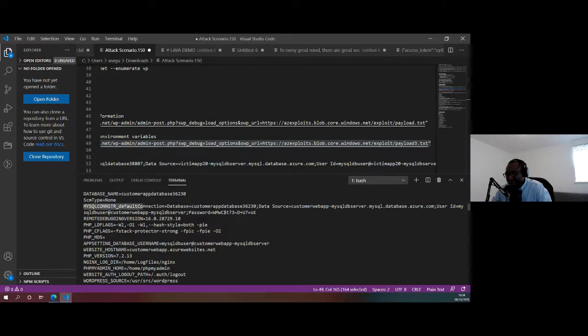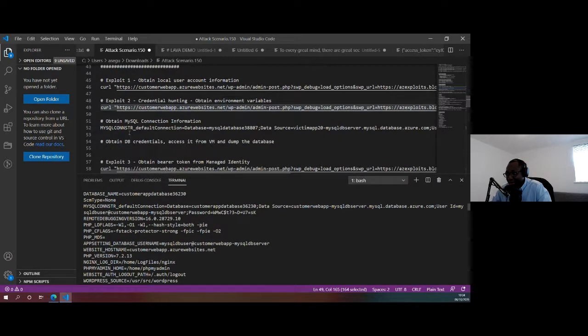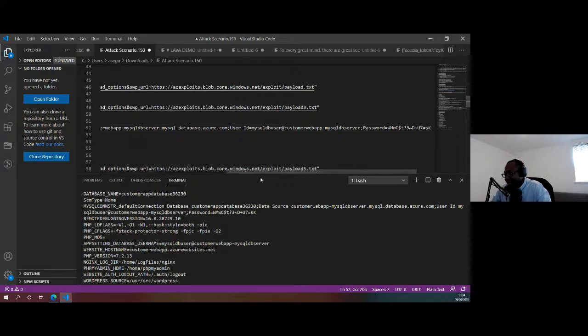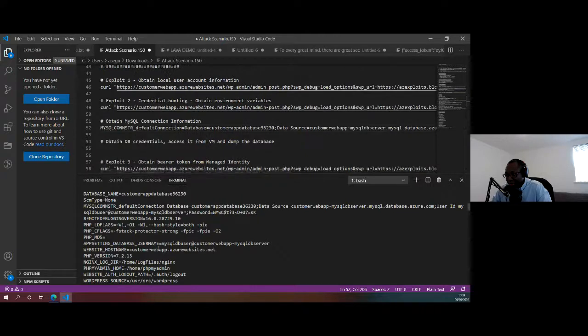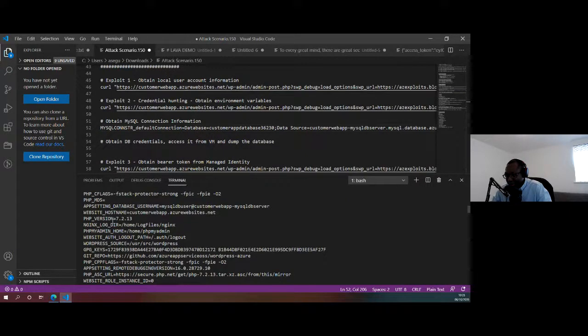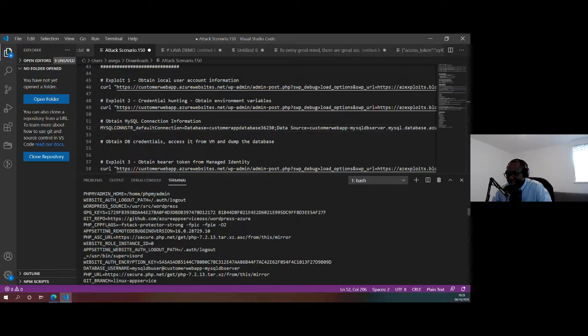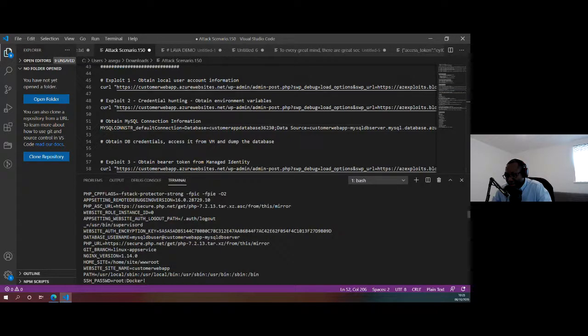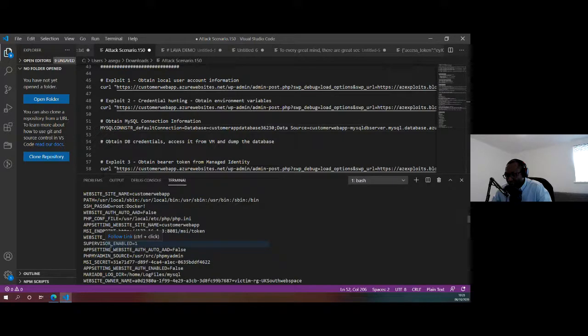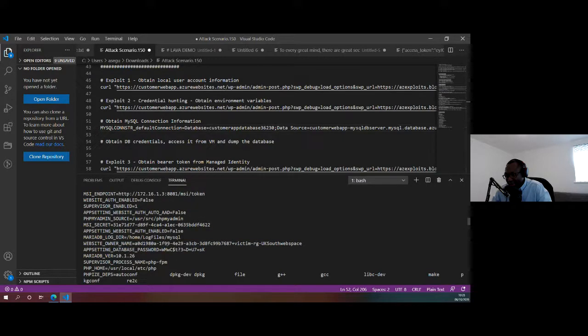Here's some very useful information. That's a MySQL connection string. And essentially that gives me very useful information right there, including the password and the name and the user in plain text to connect to the MySQL database that's behind that. So if I go over here, let's put that information in there, because an attacker could always come back to use that, right? Going through it again, there's some other information that's interesting to me as a security person. I can see the database username there. What other information can I see? I can see the database password again there.